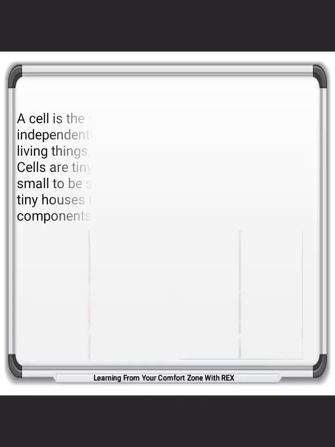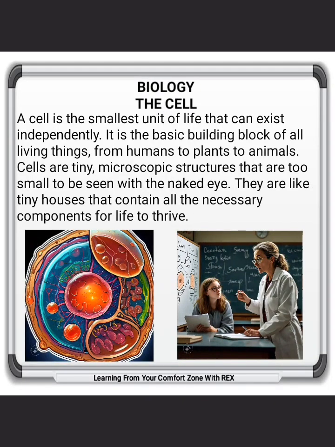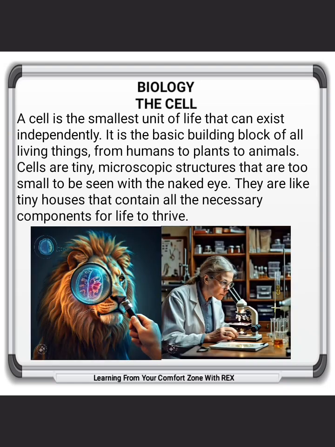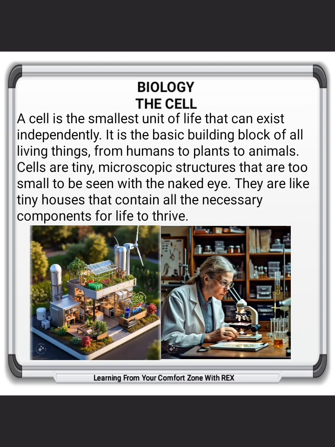The cell. A cell is the smallest unit of life that can exist independently. It is the basic building block of all living things, from humans to plants to animals. Cells are tiny, microscopic structures that are too small to be seen with the naked eye. They are like tiny houses that contain all the necessary components for life to thrive.